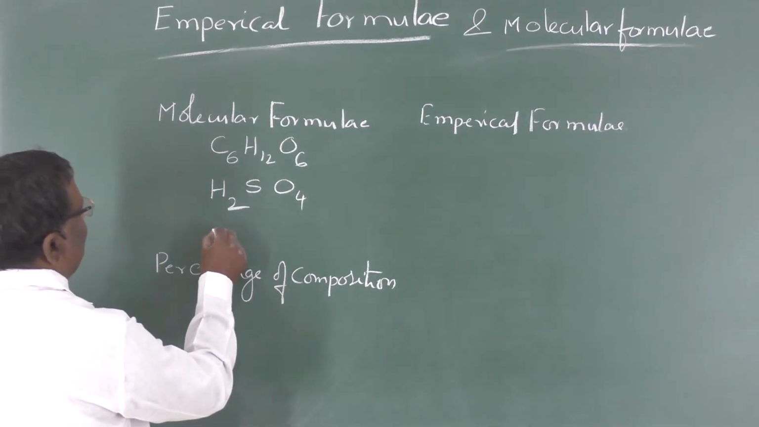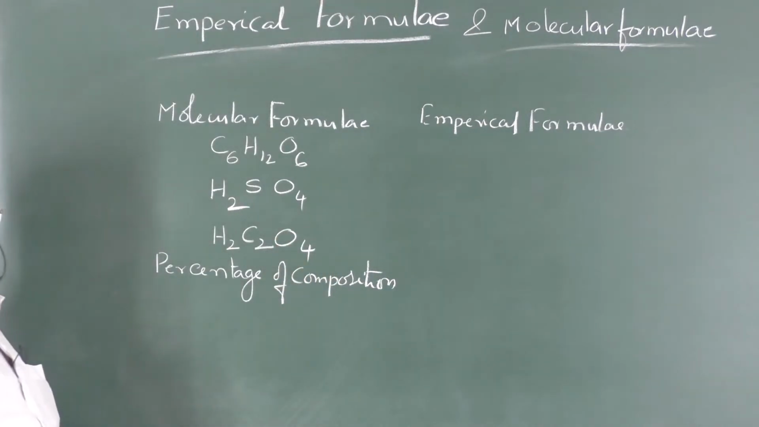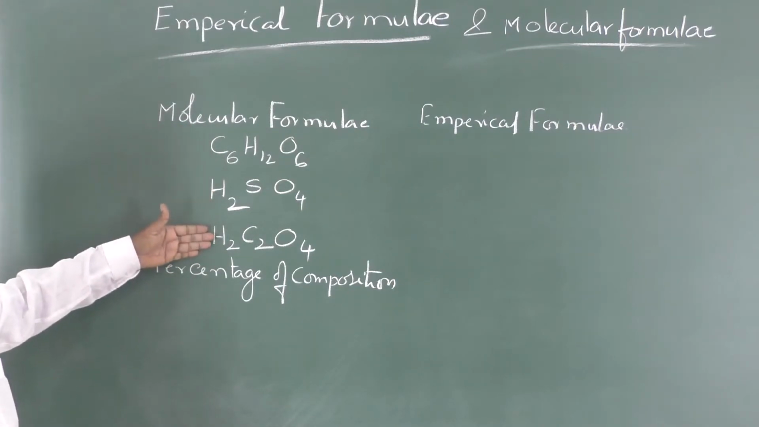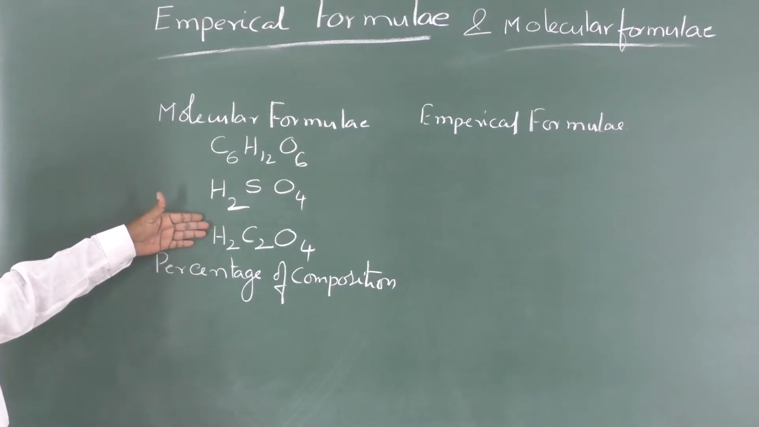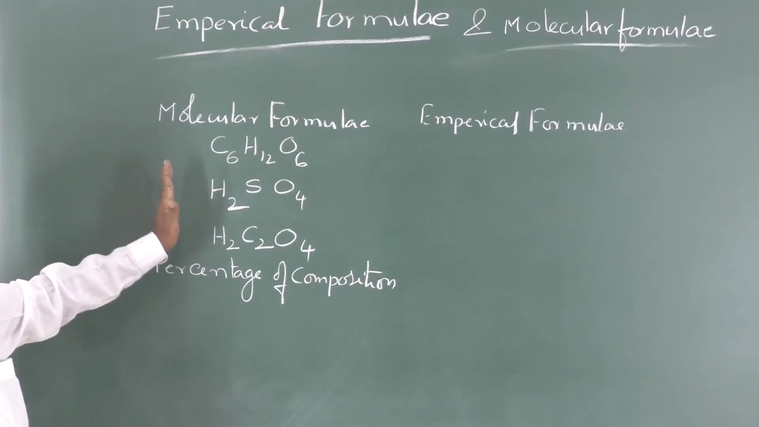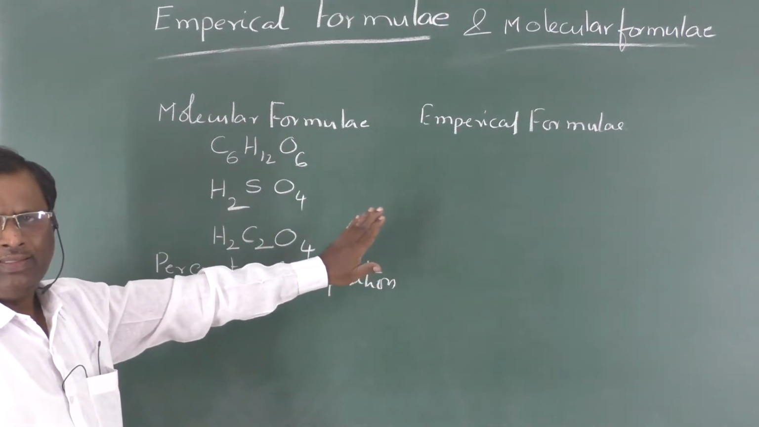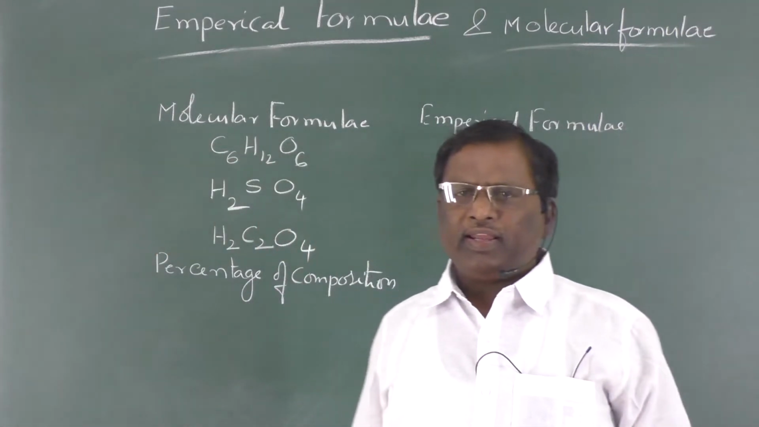In oxalic acid, hydrogen, carbon and oxygen are present in a 2:2:4 ratio. So those elements are represented with an exact number or exact ratio. This formula is said to be a molecular formula. If we take a simple ratio and express the same elements with that simple ratio, the formula thus obtained is said to be the empirical formula.